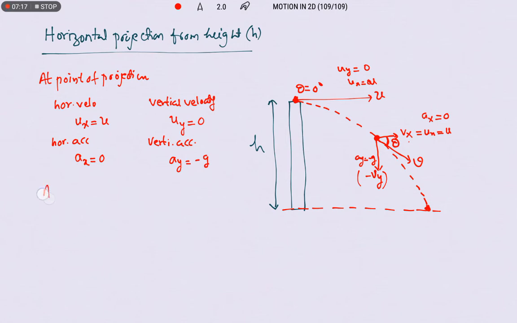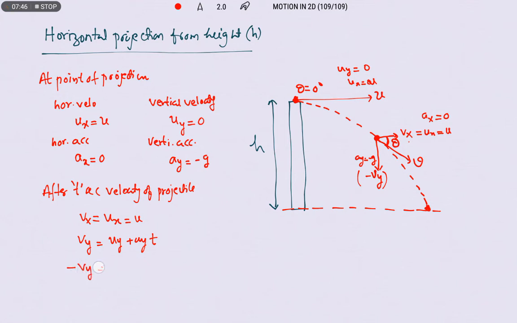So after t seconds, the velocity of the projectile: its horizontal velocity vx is equal to ux, that is equal to u. And what about vy? vy is equal to uy plus ay into t. So uy is 0 and ay is equal to minus g. Therefore its vertical velocity after t seconds, vy, is equal to gt.